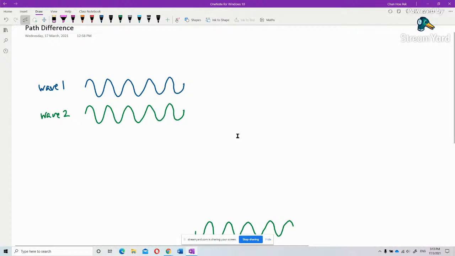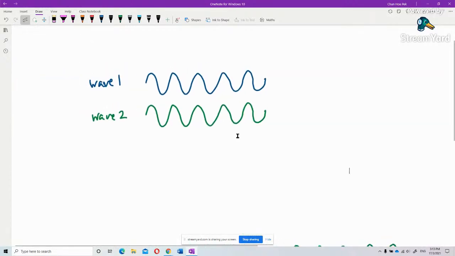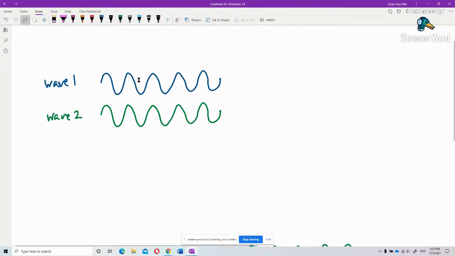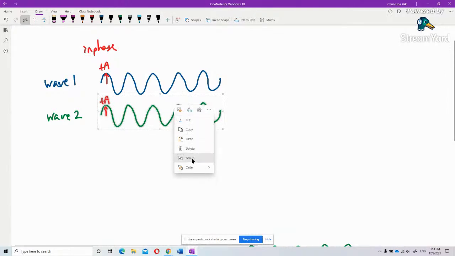I want to talk about these two waves. Now, these two are in phase sources. I can say they are in phase because this one is positive A and this one is also positive A. They are in phase. Now, I want to group them first. Can I group them? Yes, I can group them.